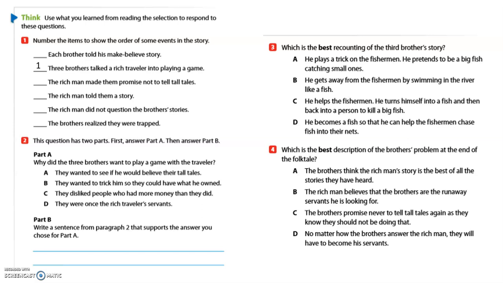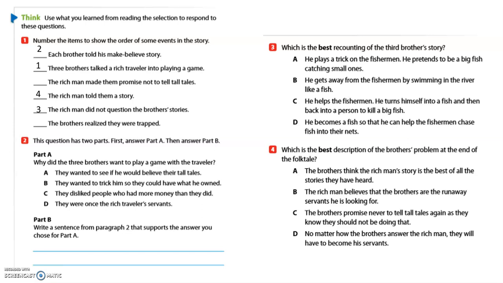The second thing that happened? Yes, each brother told his make-believe story. And the third thing? The rich man did not question the brother's story. Next, the rich man told them a story.